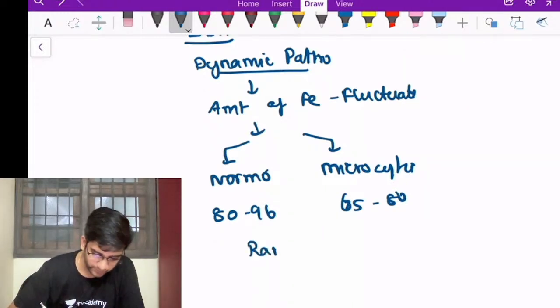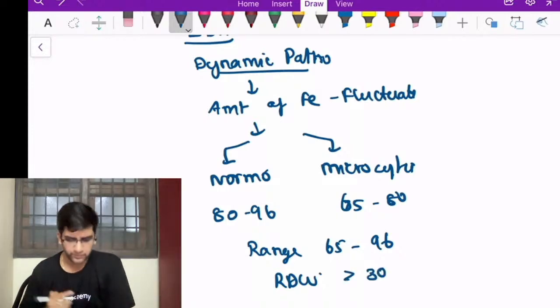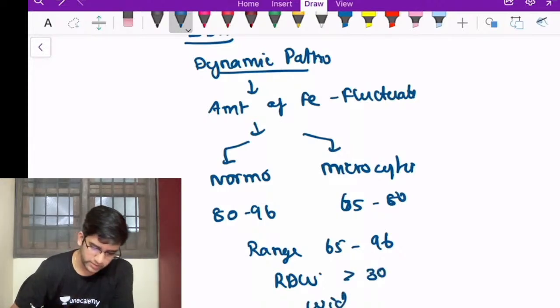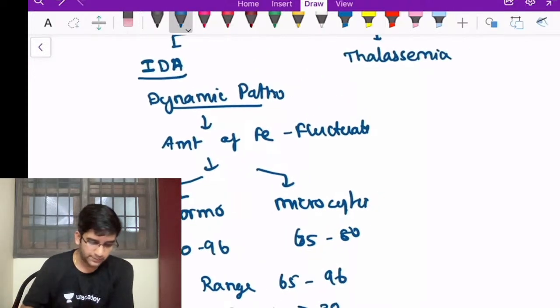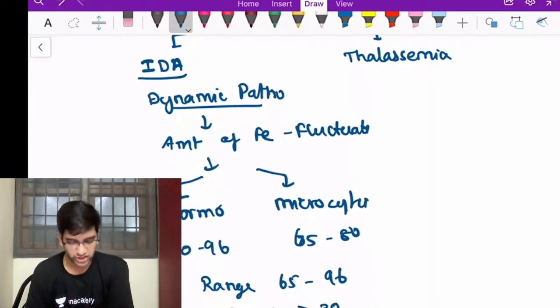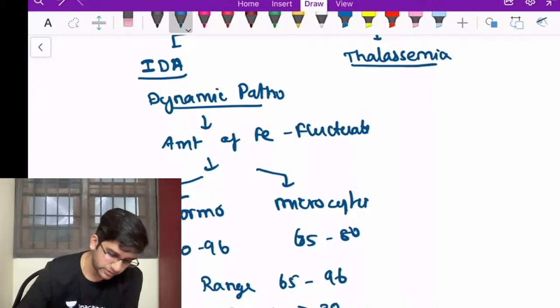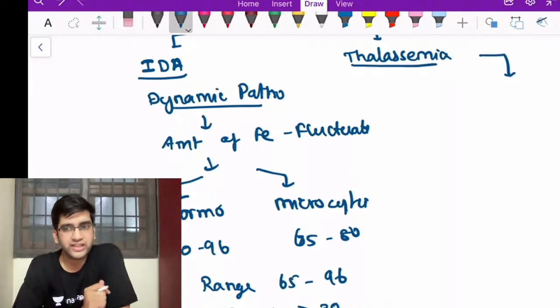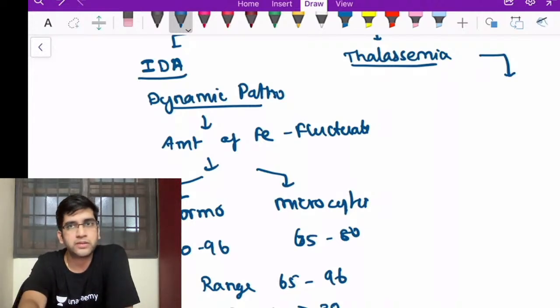The range here, the lowest one is 65, the topmost one is 96, which means my RDW is greater than 30. Is it wider than the normal? Absolutely right. It's very much wider than the normal RDW. Fine. So this is what happens in my iron deficiency anemia. It's a very dynamic pathogenesis. Let's consider thalassemia. See, we're going to take thalassemia. Thalassemia is a nutritional problem or a problem in the genetics.